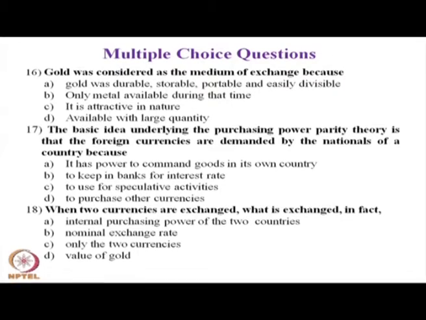Question number 18. The question number 18 for you is, when two currencies are exchanged, what is exchanged in fact? The choices for you are: A. Internal purchasing power of the two countries. B. Nominal exchange rate. C. Only the two currencies. D. Value of gold. Mark the answer, keep it with you.